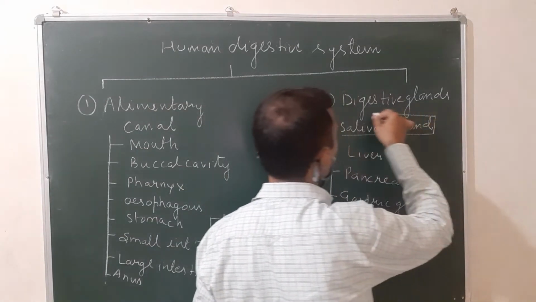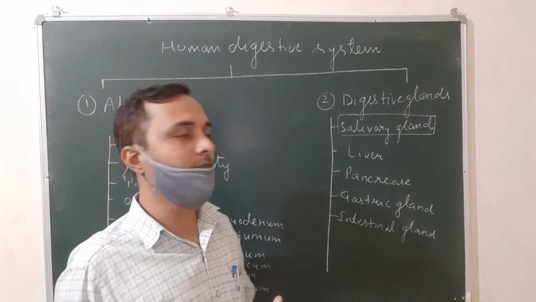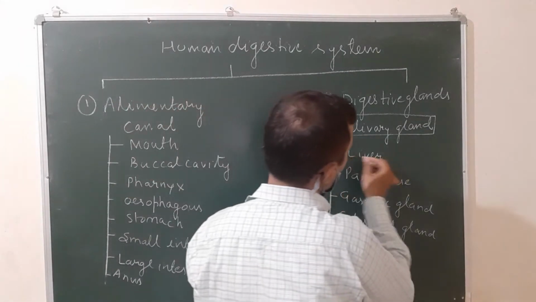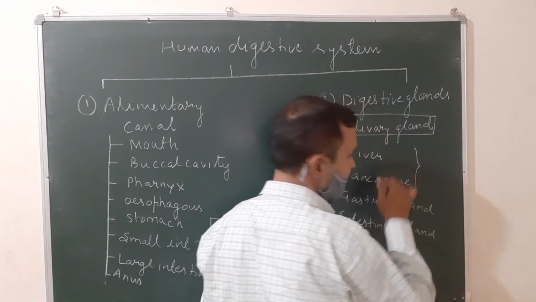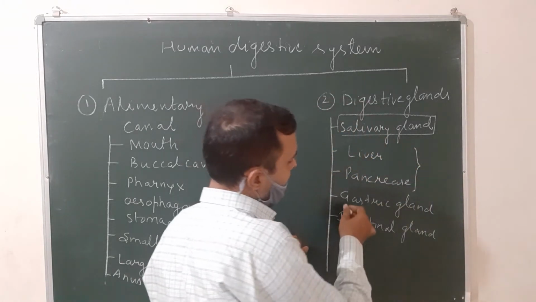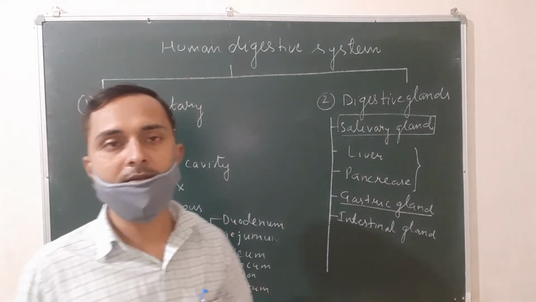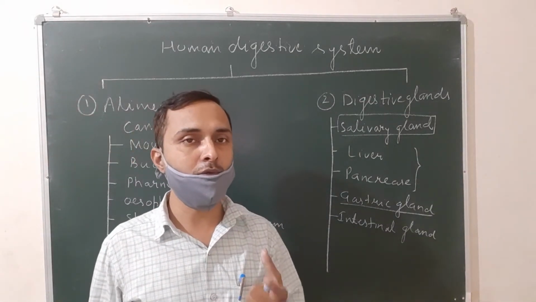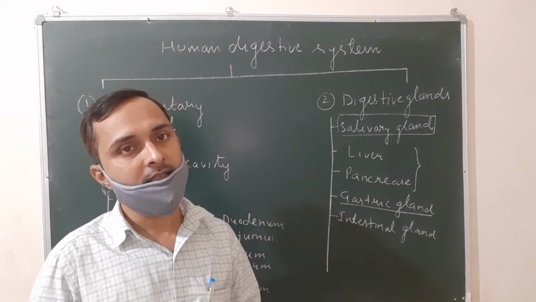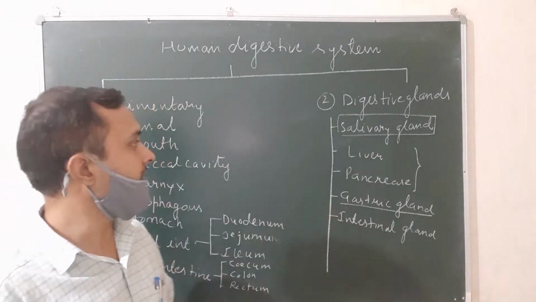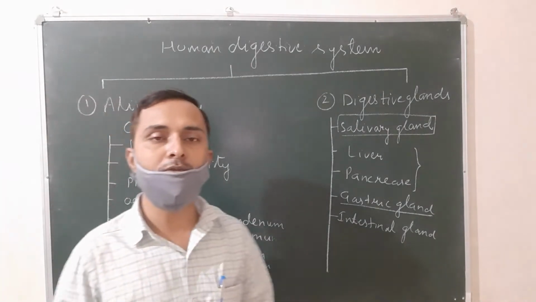What is the position of the salivary gland? It is present inside the mouth, or inside the buccal cavity of the human body. The liver and pancreas are present at the junction of the small intestine and the stomach. The gastric gland is present in the wall of the stomach, and the intestinal gland is present in the wall of the small intestine. So first of all, you have to know the location of these glands clearly.